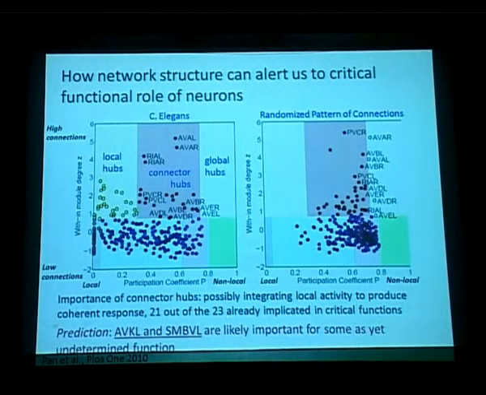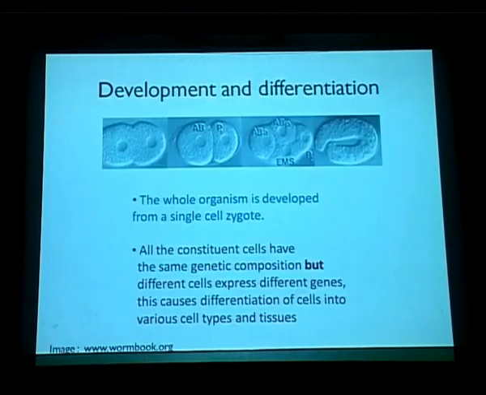But of course, that's not the only thing which is defining structure, and development is one of the more important aspects which also defines the structure. So we went on to look at how developmental constraints are going to decide the structure of the C. elegans nervous system, and we find some interesting patterns emerging. So again, the development of C. elegans has been mapped out extremely well. They come from a single cell zygote, and of course have the same genetic composition.